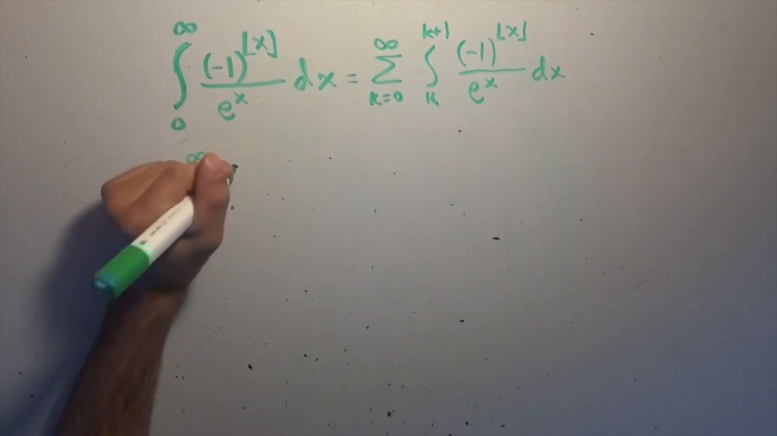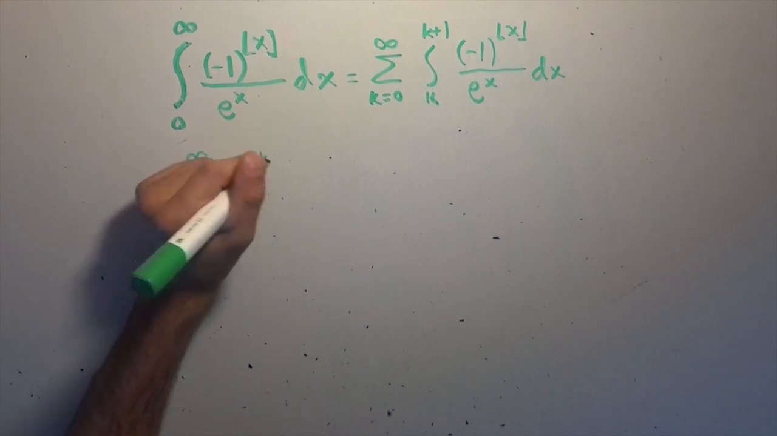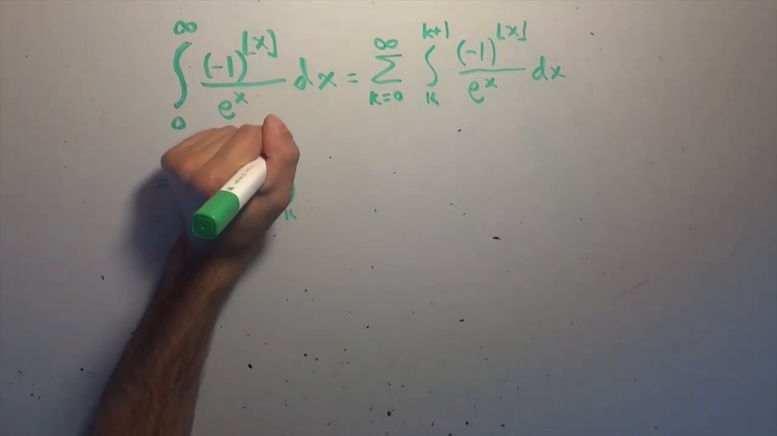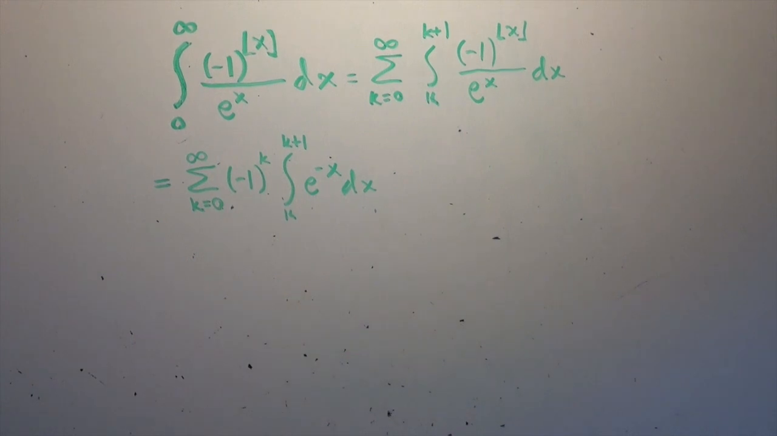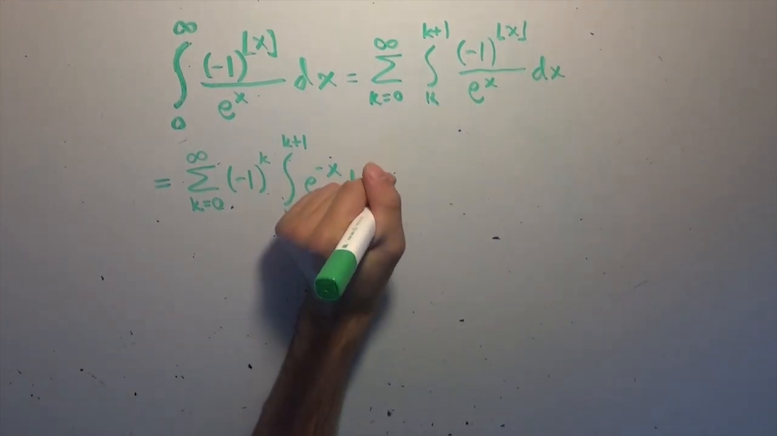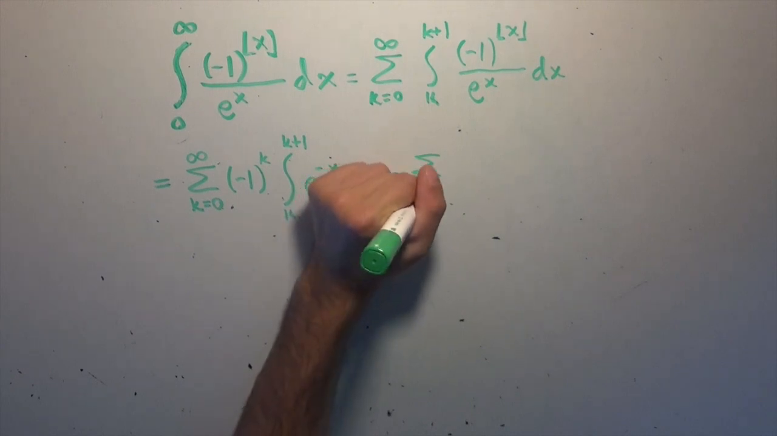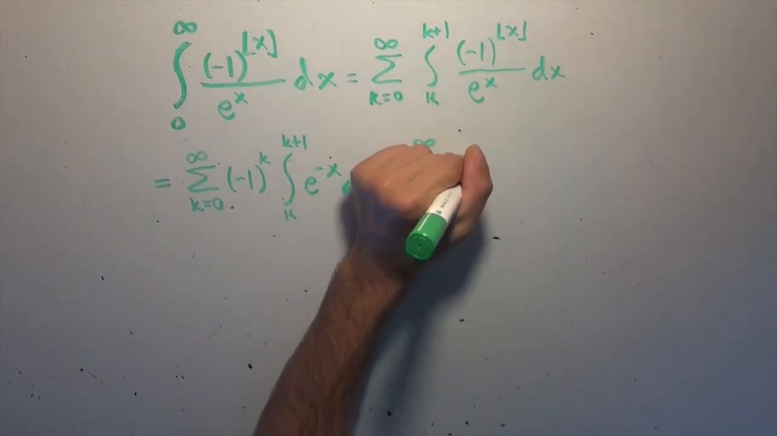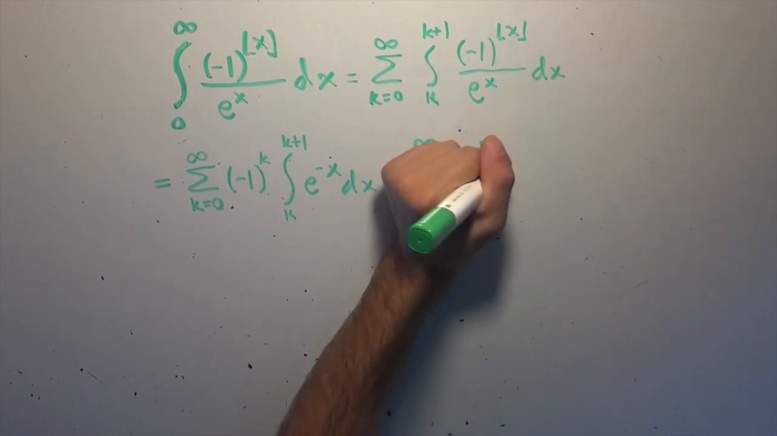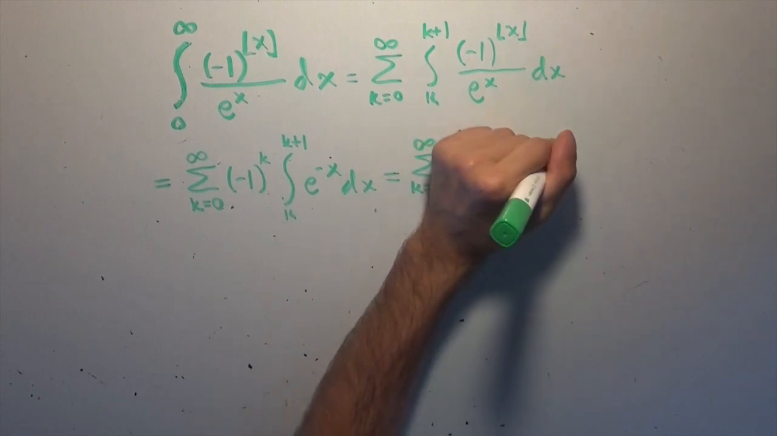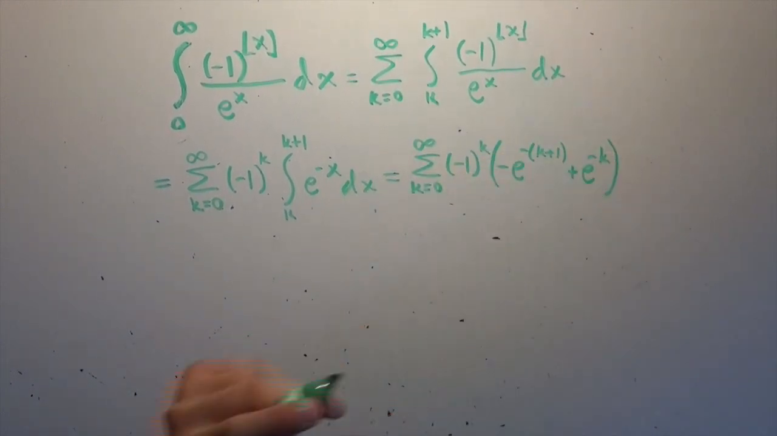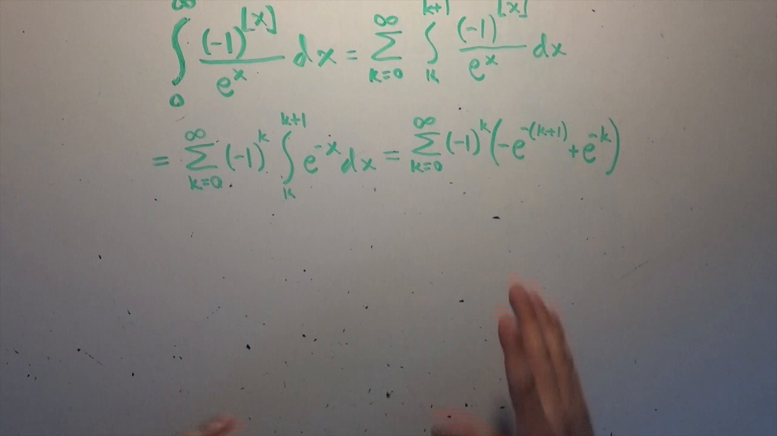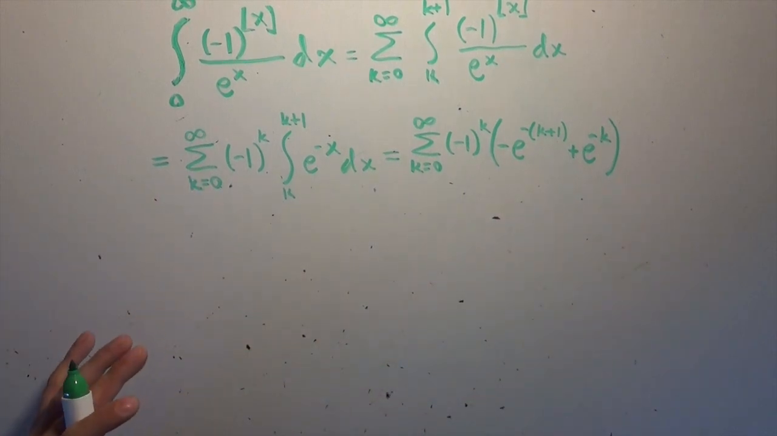So we have the sum from k equals 0 to infinity of negative 1 to the power of k times the integral from k to k plus 1 of e to the negative x dx, which is quite easy to evaluate because e to the negative x has a very simple antiderivative, and we end up with the sum from k equals 0 to infinity of negative 1 to the power of k times the quantity negative e to the negative quantity k plus 1 plus e to the negative k, right? Just using the fundamental theorem of calculus to solve that problem. I hope that's clear. All we have to do is manipulate this a little bit, and we'll see that the answer comes out quite simply.